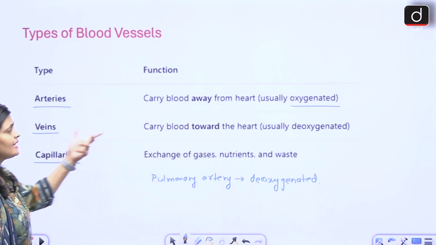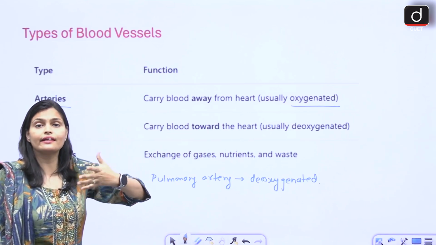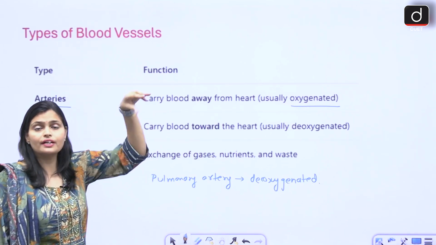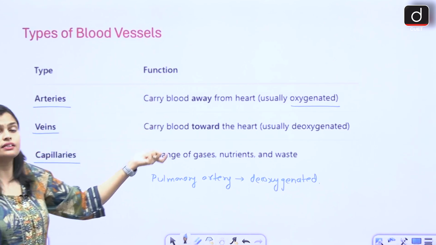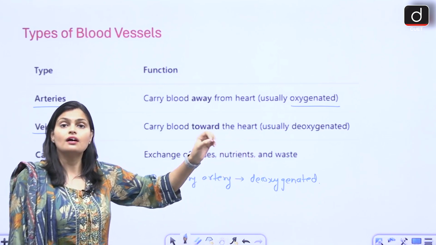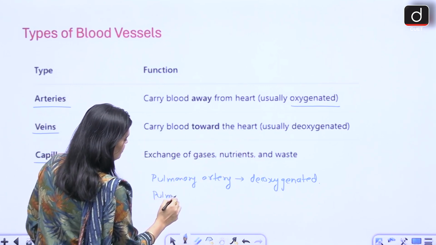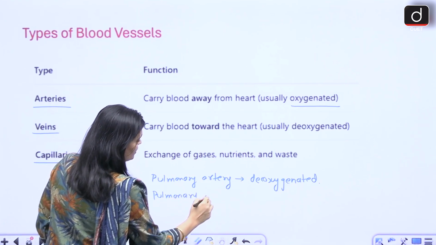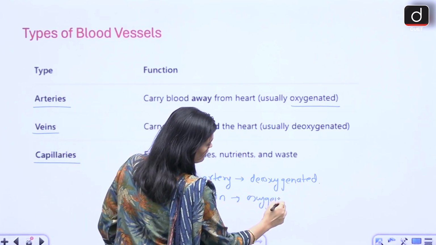Whereas veins carry blood towards the heart, like we have a vena cava. It is a collection of veins. From the body organs, it gives blood to the heart. So you can say they carry blood to the heart. And which type of blood do they carry? Deoxygenated. Again, we have an exceptional vein named the pulmonary vein, which carries oxygenated blood.